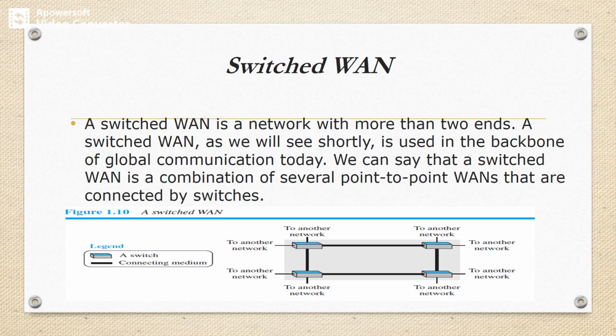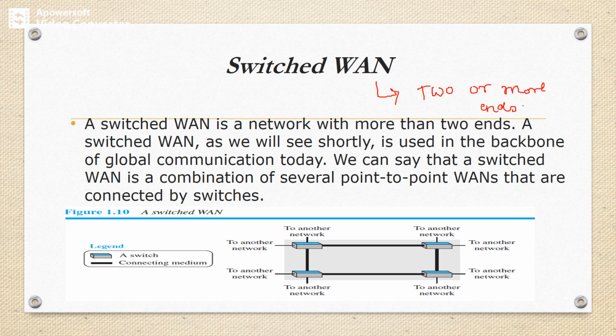One more classification is switched WAN. In the case of switched WAN, we have two or more ends.